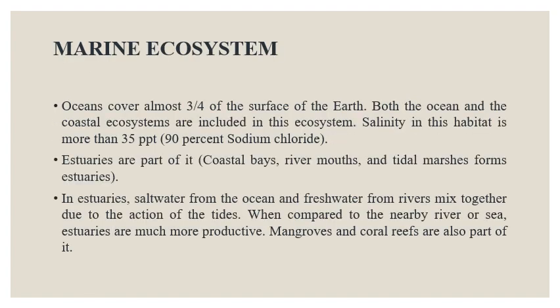Marine ecosystem. Oceans cover almost three-fourths of the surface of the earth. Both the ocean and the coastal ecosystems are included in this ecosystem. Salinity in this habitat is more than 35 points. Estuaries are part of it. Coastal bays, river mouths, and tidal marshes form estuaries. In estuaries, salt water from the oceans and fresh water from rivers mix together due to the action of the tides. When compared to the nearby rivers or sea, estuaries are much more productive. Mangroves and coral reefs are also part of it.